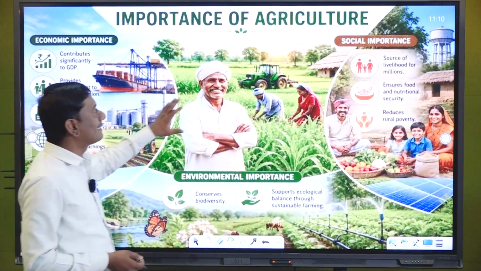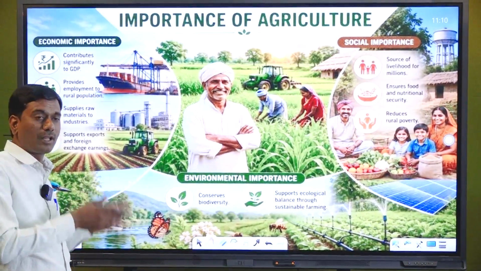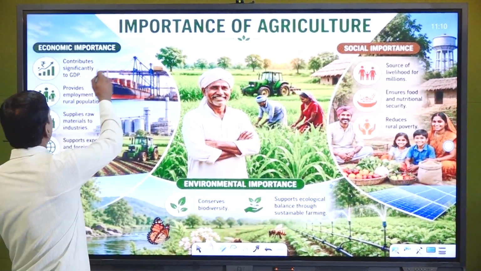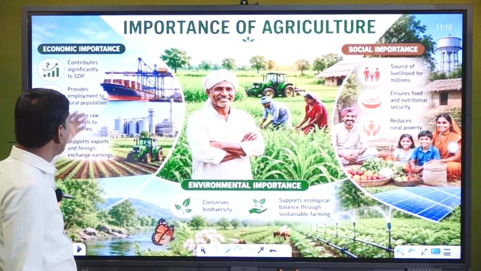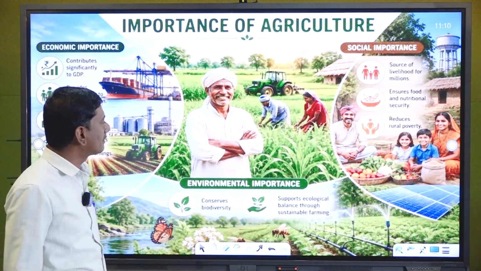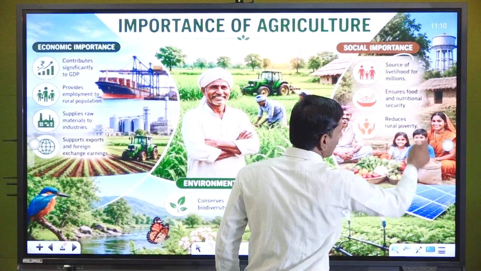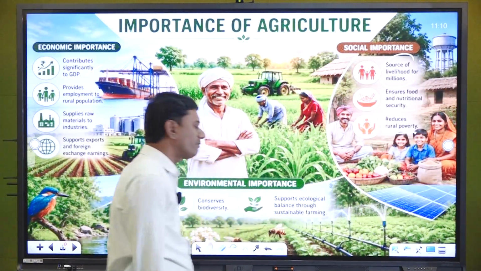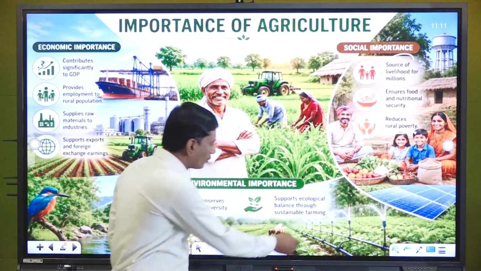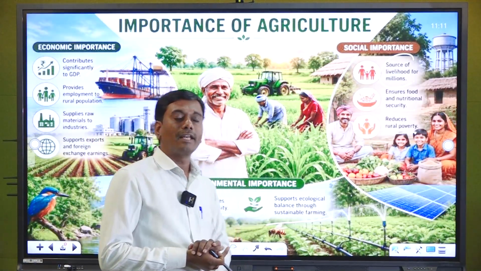So in the picture we can see how important agriculture is towards sustainability. Apart from production, we used to think about sustainability also. Here we can see that I told about the contribution to the GDP, providing employment to rural populations, okay, and supplying raw materials, right. So even you can show the social importance, a source of livelihoods, ensuring food security and rural poverty reduction also. This is very important. So lastly, we can see that conserving biodiversity is very important, and we should maintain sustainability and ecological balance. So this is very important to know.